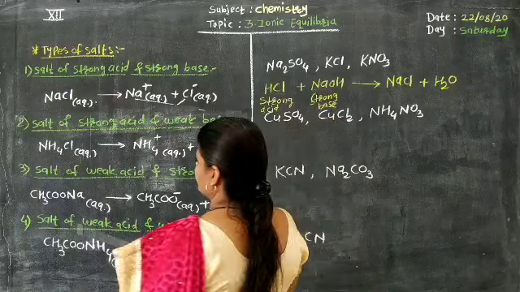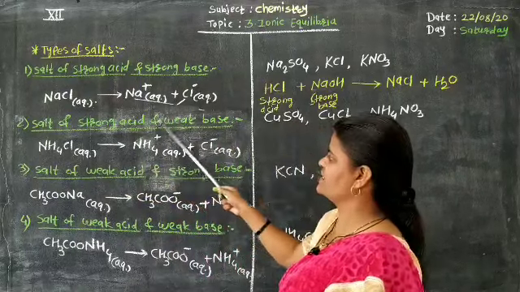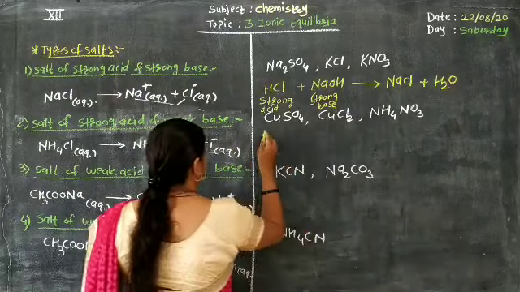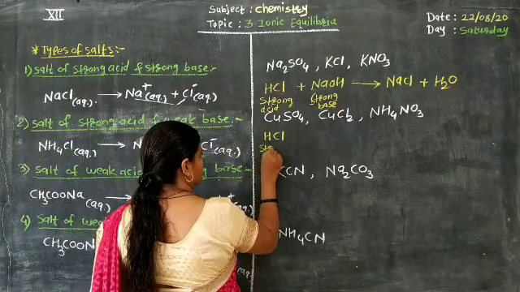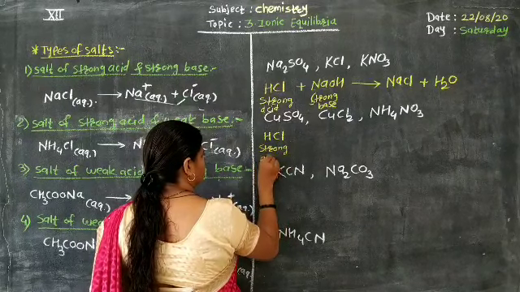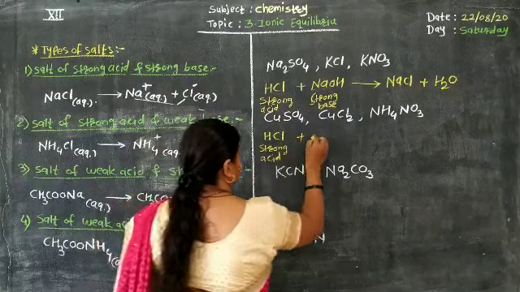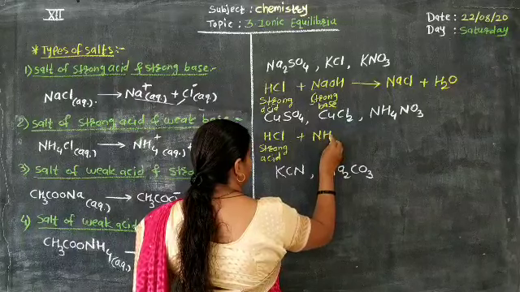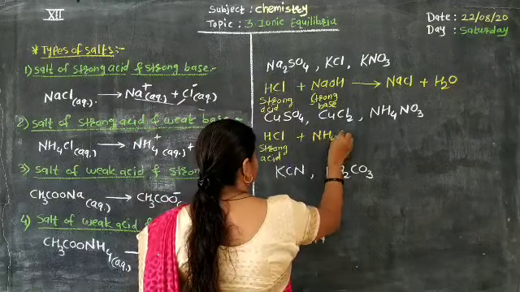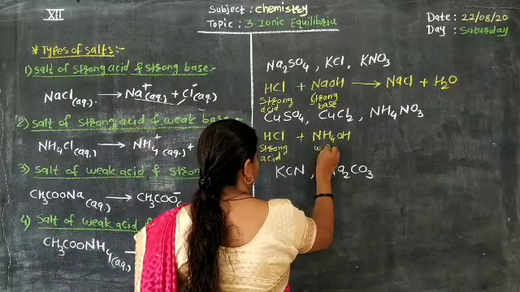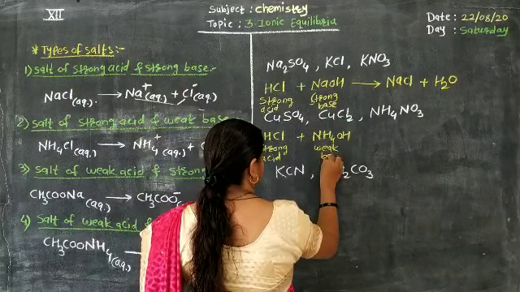The second type is a salt of strong acid and weak base. So let us consider a strong acid, again for example HCl, plus a weak base. Let us consider NH4OH, ammonium hydroxide, which is a weak base.